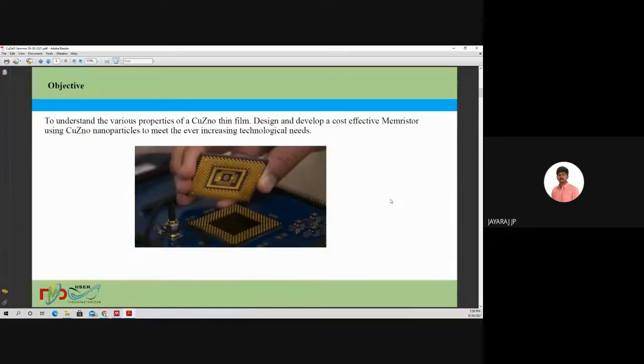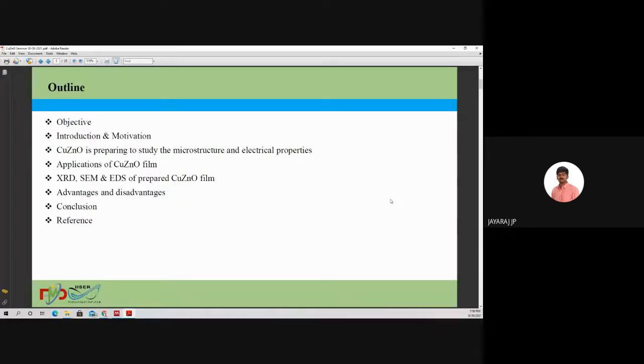First of all, I will start with my outline. I will talk about my objective, and then I go for the introduction and motivation. Then I'm going to discuss how this copper zinc oxide thin film was prepared in different ways. I'll also talk about some applications, and then discuss some of the results with the XRD and EDS of the prepared copper zinc oxide thin film. Then discuss a little bit about the advantages and disadvantages. Then go for the conclusion, and then I will wind up with the references.